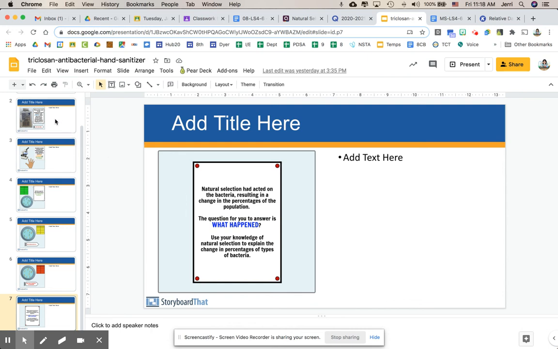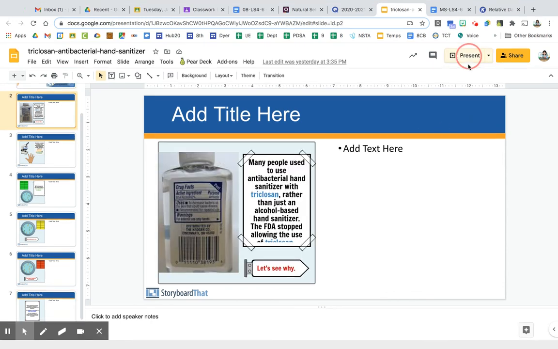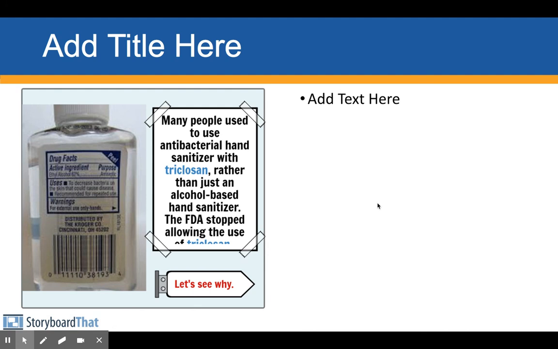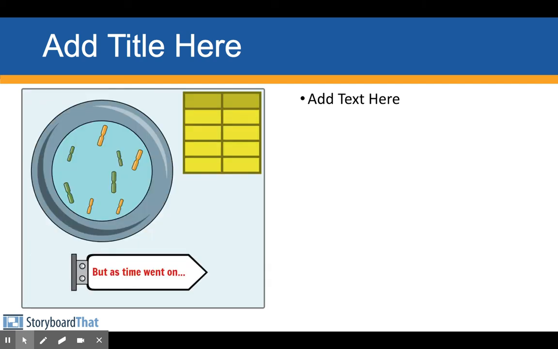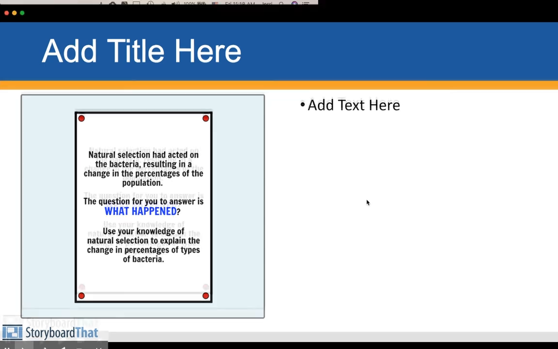Now, let's go ahead and go through the scenario for Monday. You are going to use this little slide set so that you can go through the information. You'll take a look and you'll see what's going on with the bacteria.